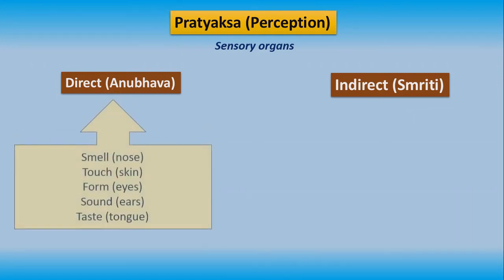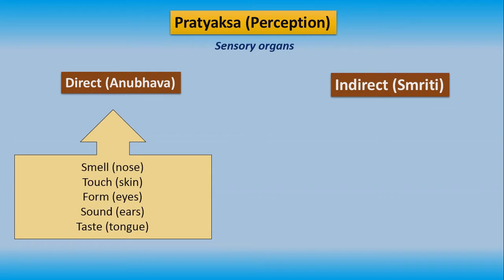The direct type of Pratyaksa is cognition of the sense objects by our sensory organs alone, like smell through the nose, touch through skin, form through eyes, sounds through ears, and taste through tongue. The knowledge takes place when the object of knowledge comes in direct contact with the object of sense. It means we experience these things.